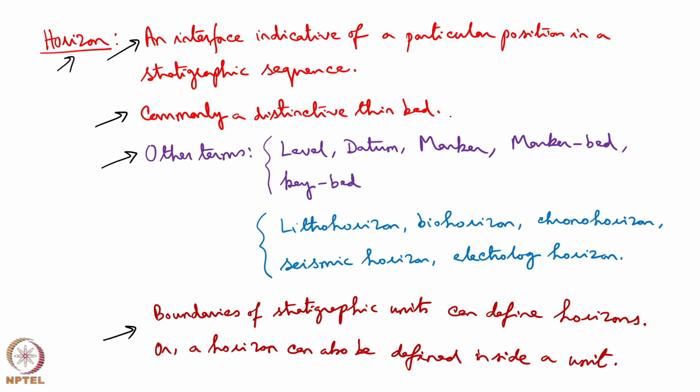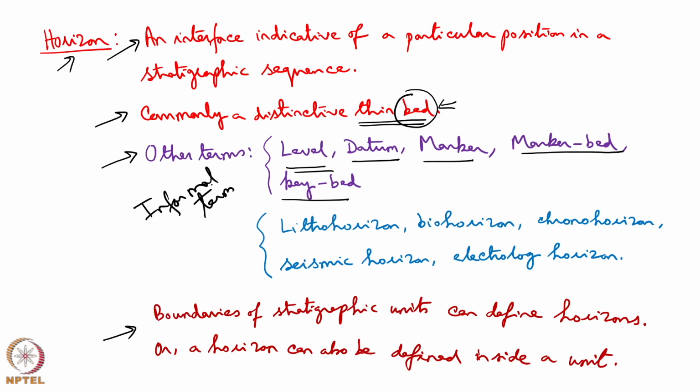Commonly it is a distinctive thin bed. Horizon is not commonly a member, a group or supergroup or a formation, it is usually a distinctive thin bed. Note that bed is the lowest unit in stratigraphy. The other terms are level, datum, marker, marker bed and key bed, all these are informal terms.